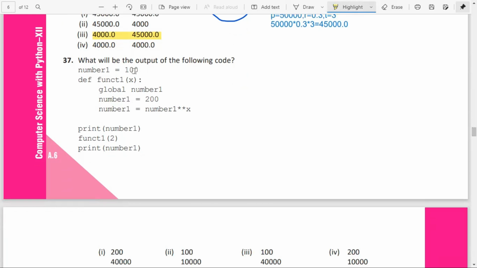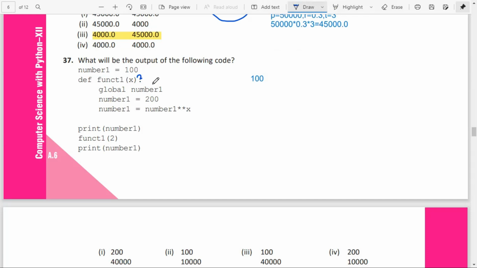Now define number 1 is equal to 100. Print number 1, what will be printed? 100 will be printed. Function 1 of 2, so x will be 2.